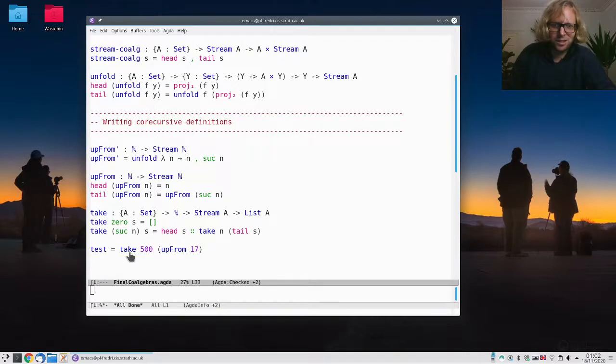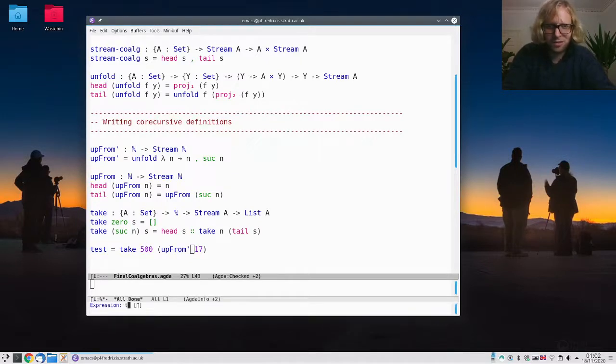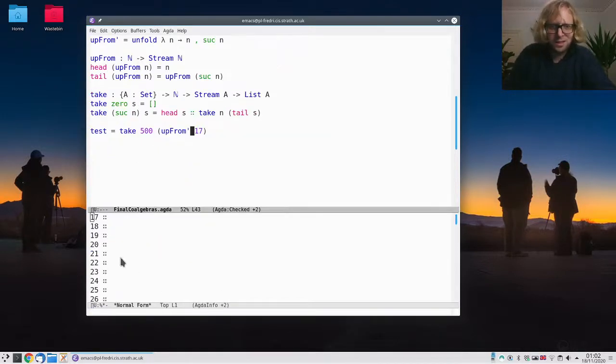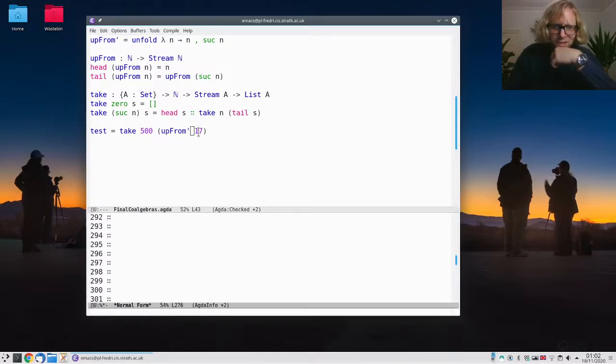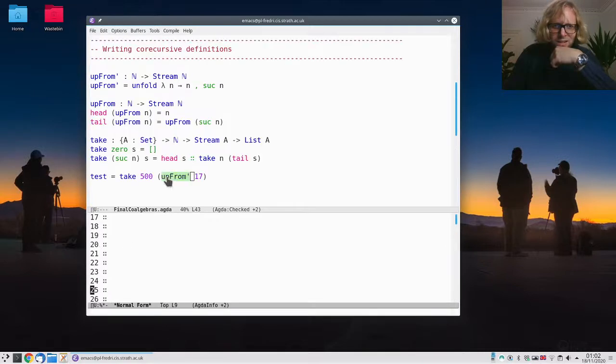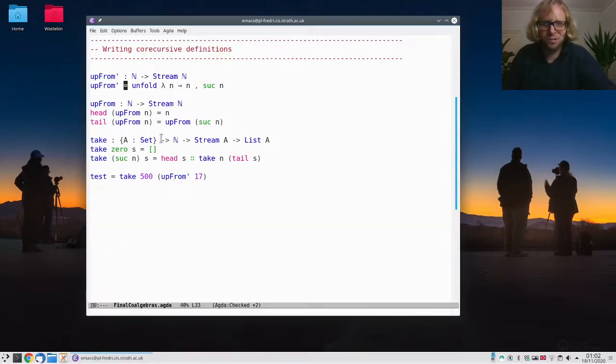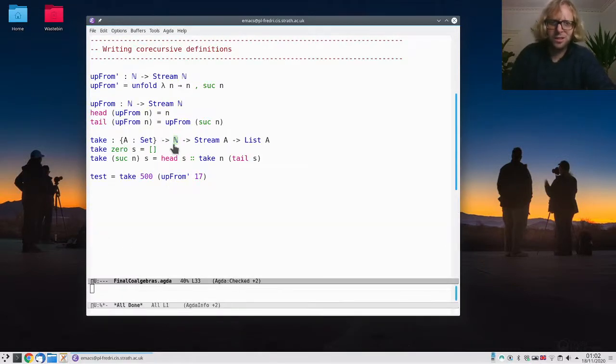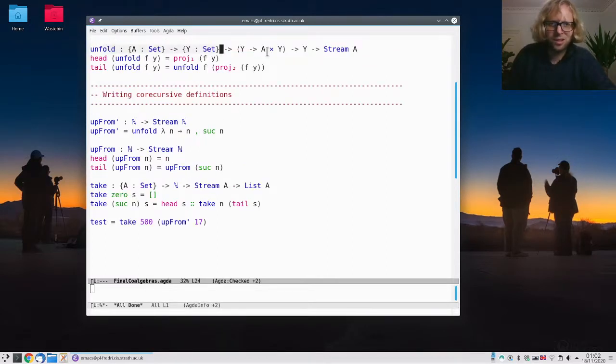And now if I change test to work with up from prime, it still type checks, of course, but if I run it, then I see I get the same thing. I get this increasing stream starting from 17. So that's another more principled way to write this function, right? I'm using this combinator, but maybe this one is a bit easier to actually understand.